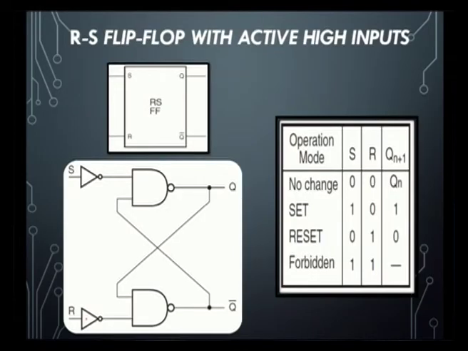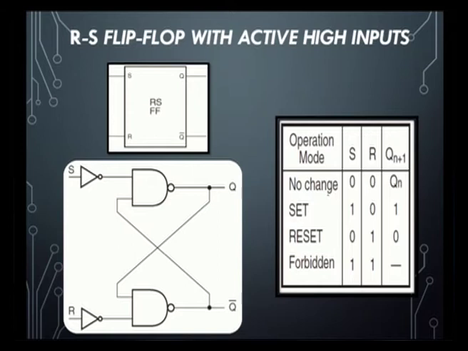So, from the truth table what we observe, active high in the sense that set will happen only when S is equal to 1 and R is equal to 0, and reset will occur only when S is equal to 0 and R is equal to 1, and also the forbidden and no change states are interchanged. Here the no change state will have S is equal to 0, R is equal to 0, and the forbidden state occurs only at S is equal to R is equal to 1.